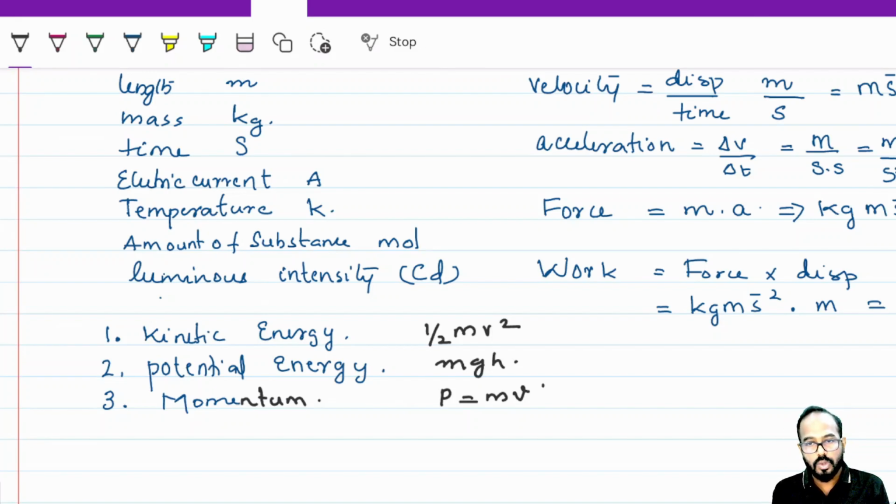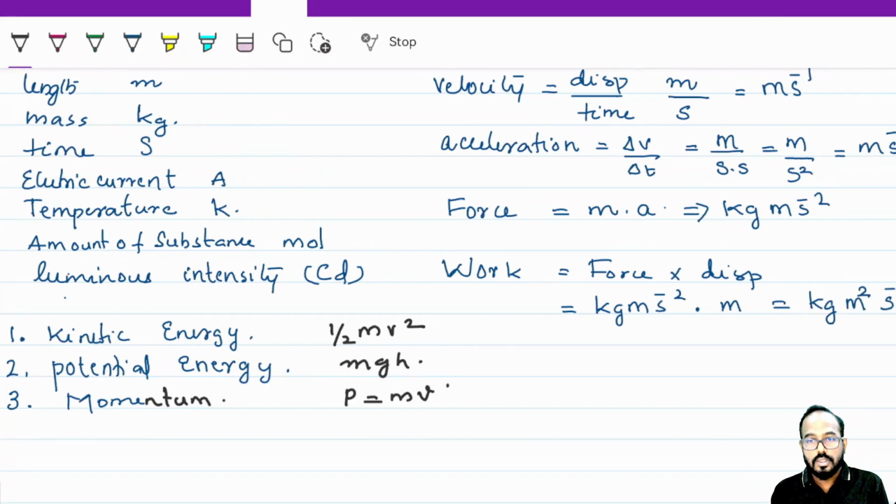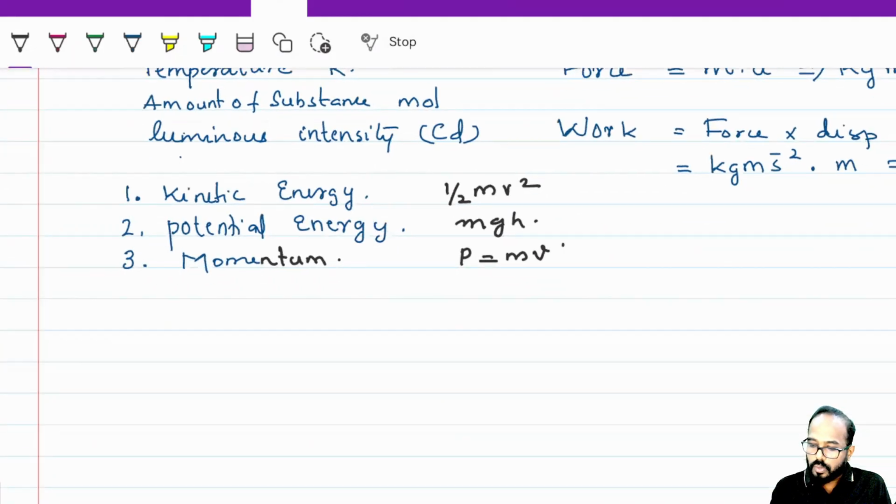So you try to write the derived units for these quantities, kinetic energy, potential energy, and momentum, and comment your answers. Okay, so now you got an idea about what is a physical quantity, what are the base quantities and base units, and how to derive the derived units from the base quantities. You understood, right?